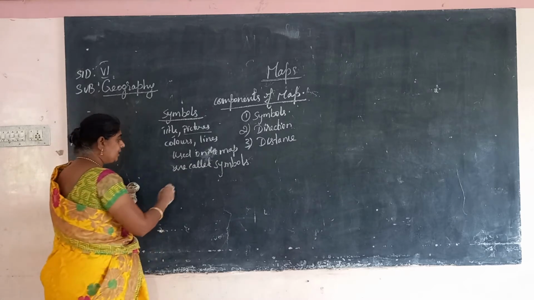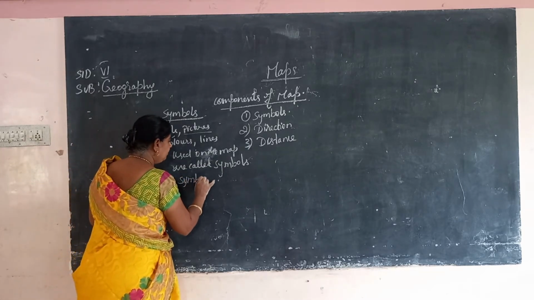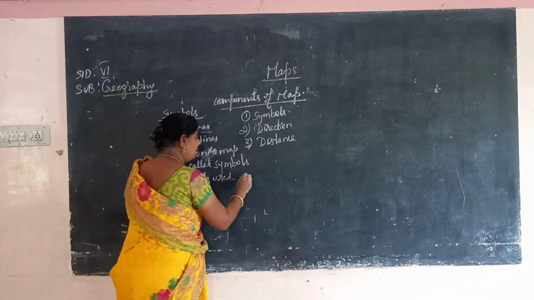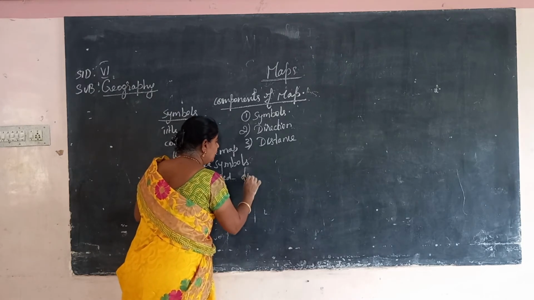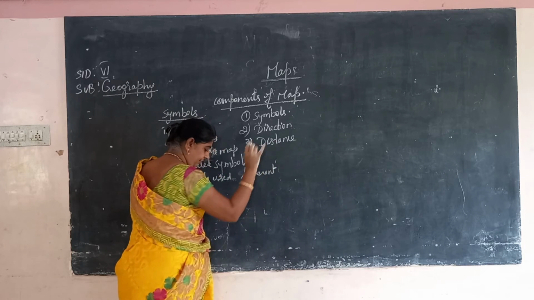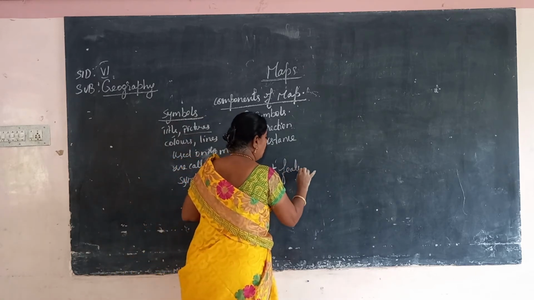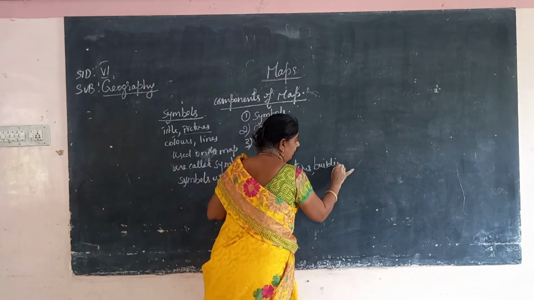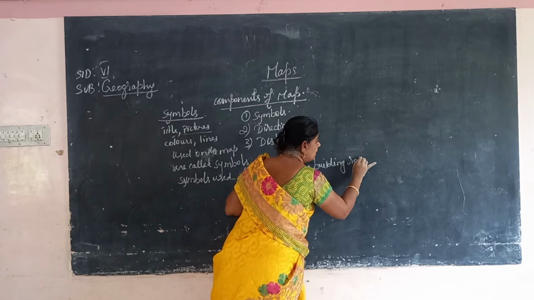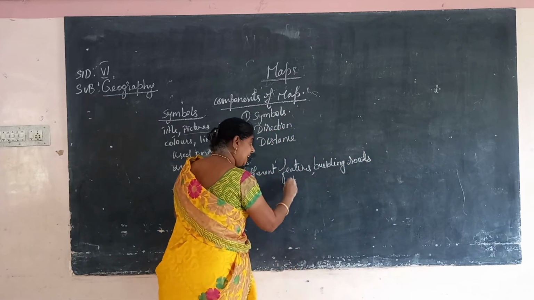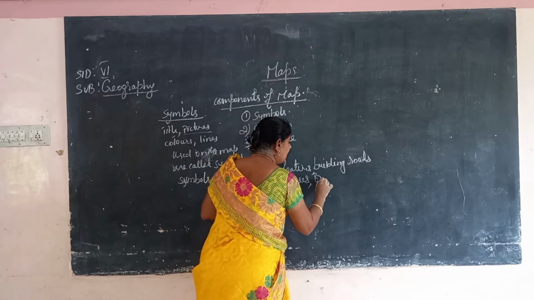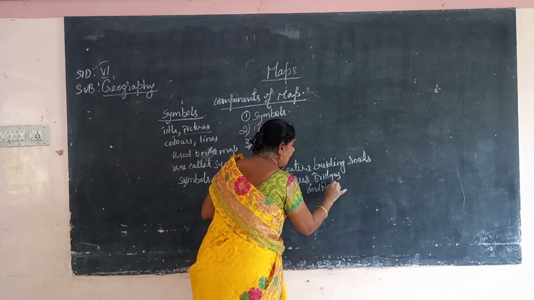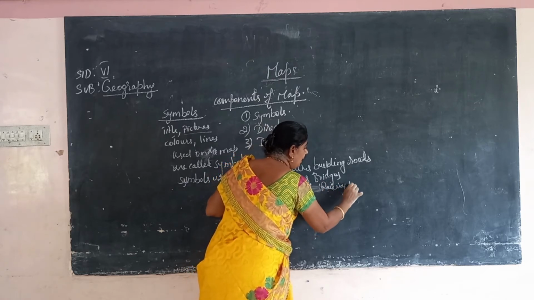Symbols are used to show different features, like buildings, roads, trees, bridges and railway lines.